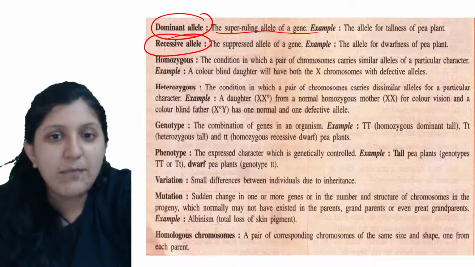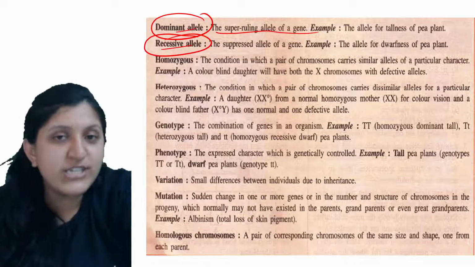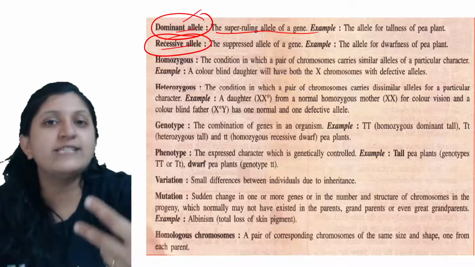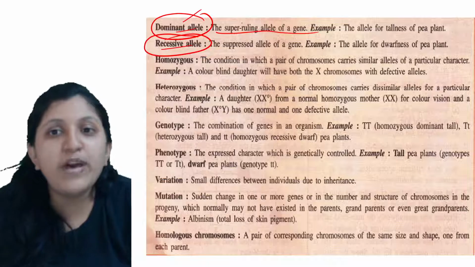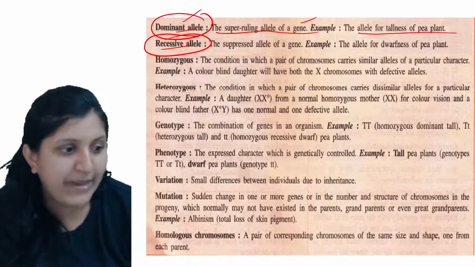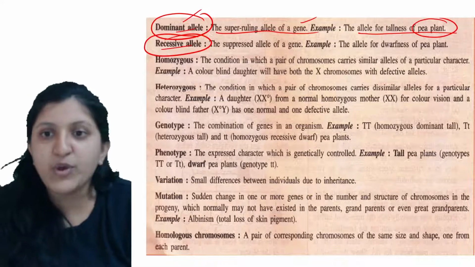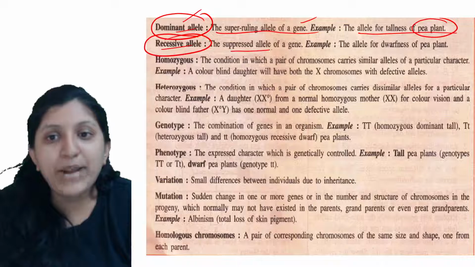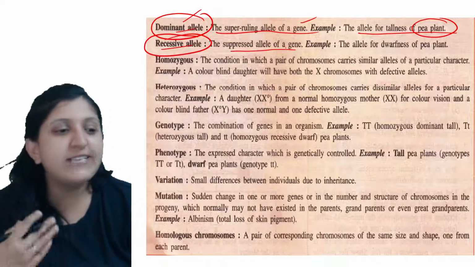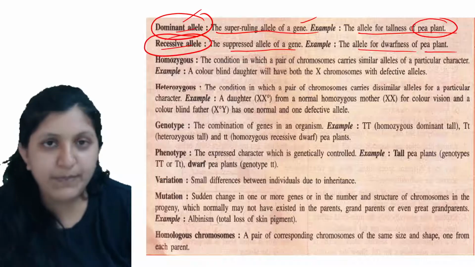That suppressed allele is called a recessive allele, and the one which is dominating we call a dominant allele. So the superruling allele of a gene, for example the allele for tallness of a pea plant, because this is expressing itself. And here the suppressed allele of a gene is the one that is not expressed, for example the allele for the dwarfness of the pea plant.